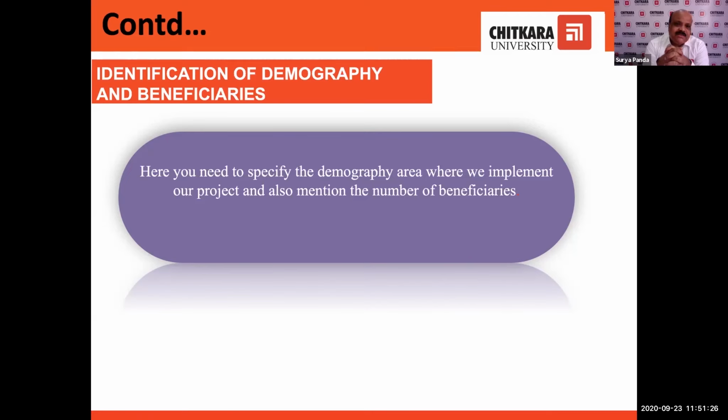In such a case, we lose our project. So we have to identify the demography. We have to identify the area where we will implement this project and how many beneficiaries there will be, how many direct beneficiaries and how many indirect beneficiaries.